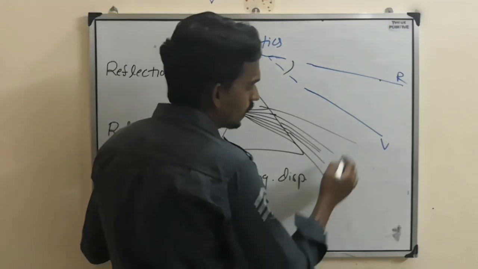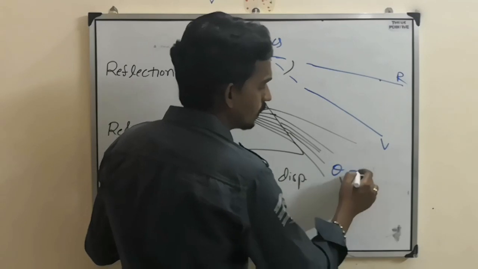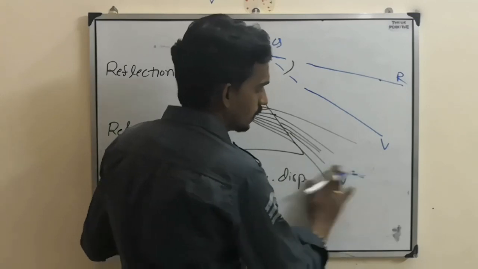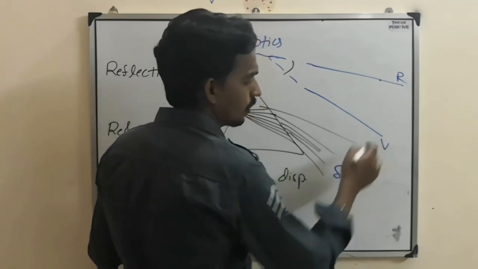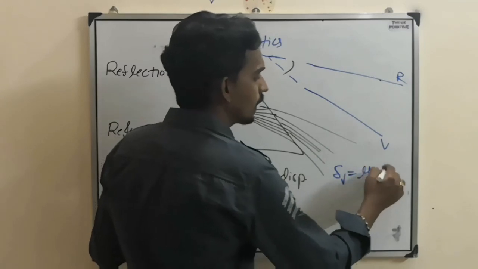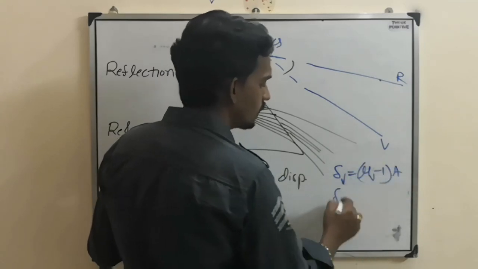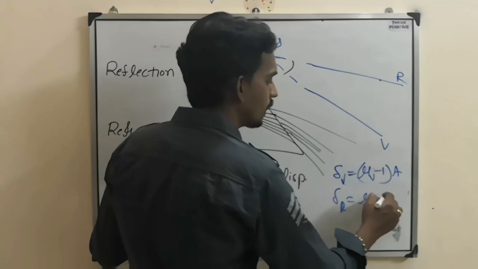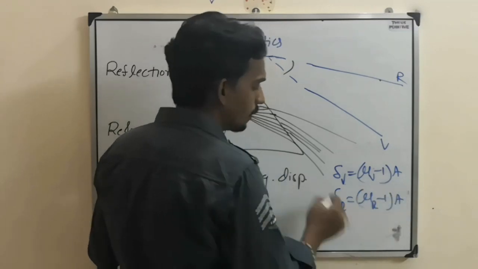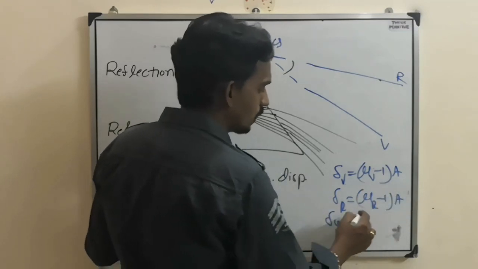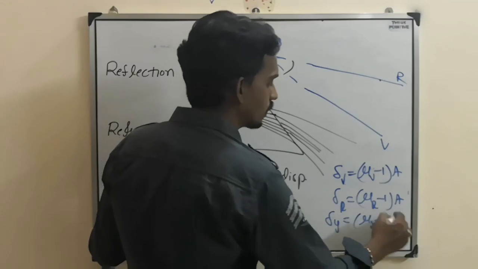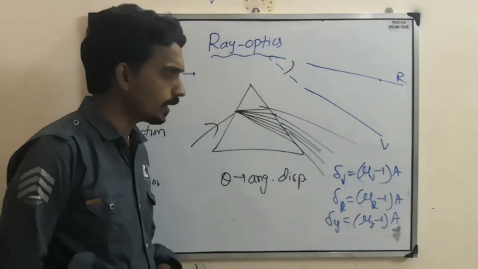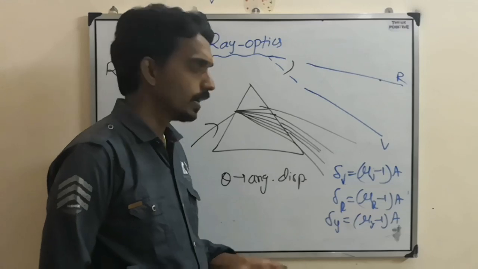And here the deviation for violet means (mu V minus 1) into A. Deviation for red means (mu red minus 1) into A. And the middle one is the average one, yellow, that is (mu Y minus 1) into A. How do we get this formula? Just before we have seen.